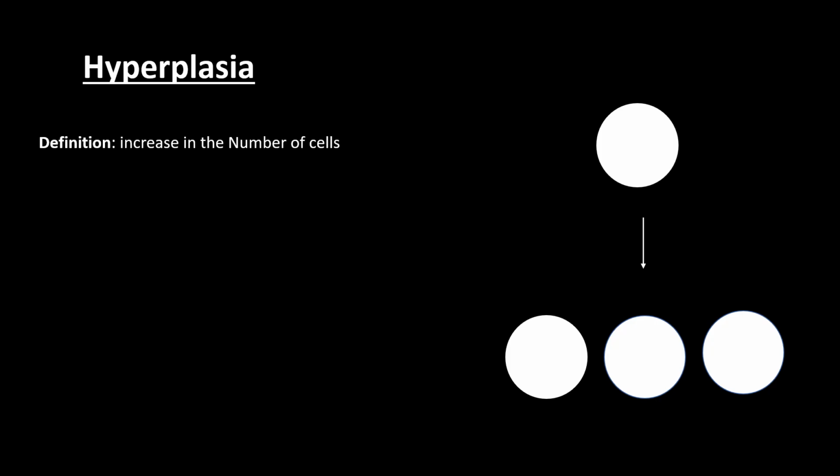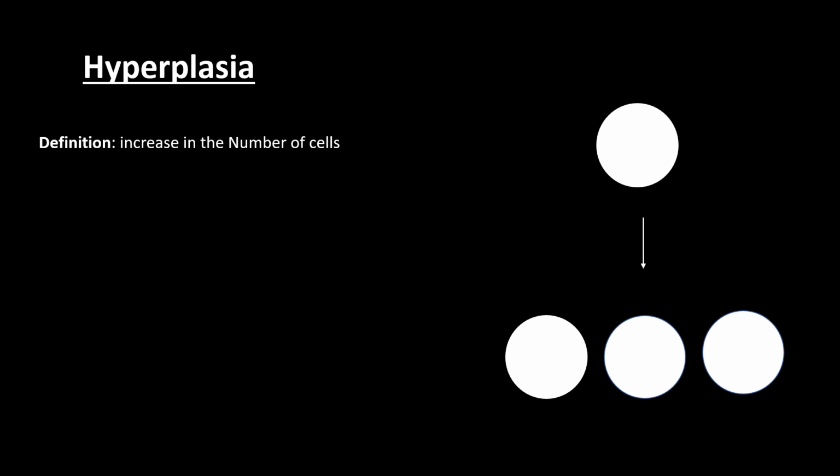So we now talk about the mechanism of hyperplasia. How does hyperplasia take place? In a normal cell, the membrane of the cell is made up of receptors. The receptors that are there, we call them growth receptors. Those growth receptors, when they come in contact with a growth factor, cause the cell to grow and to divide.